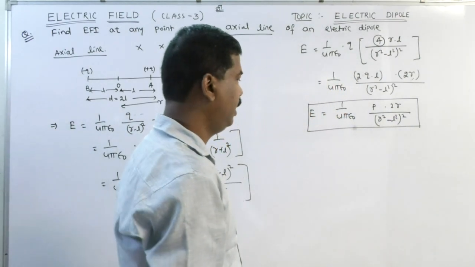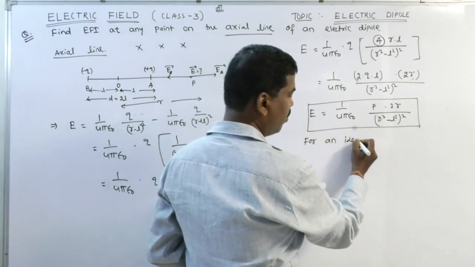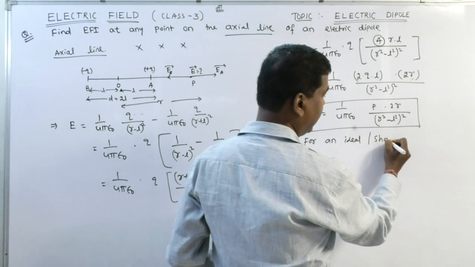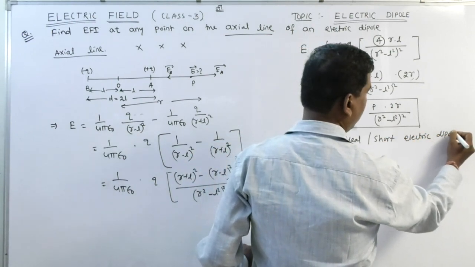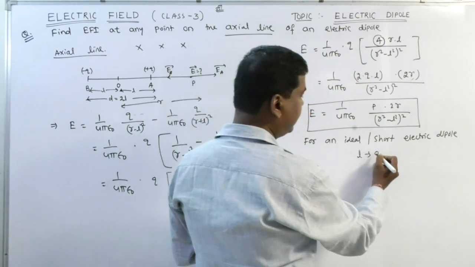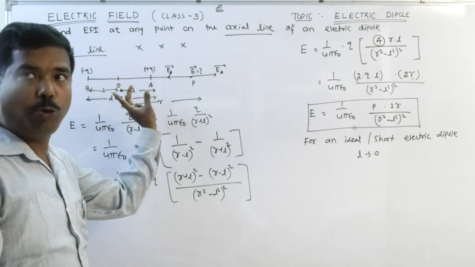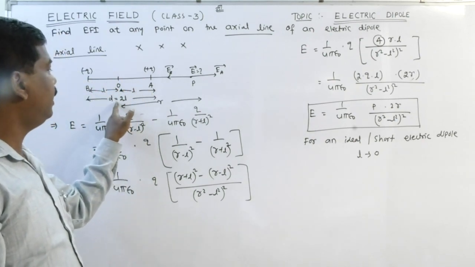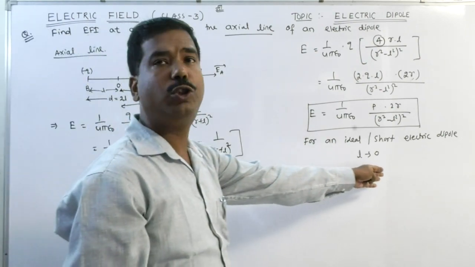Clear? For an ideal electric dipole, or I can take it as a short electric dipole, if the dipole is very short, then I can neglect the L. It means the charges are very close to each other. Then only it is possible. If it is very close, then 2L, or I can take it as L tends to 0, very small.